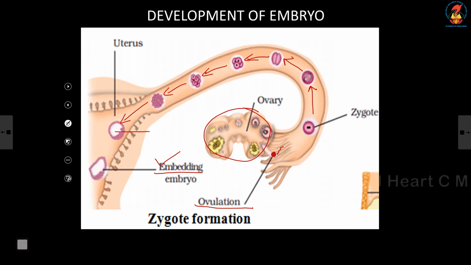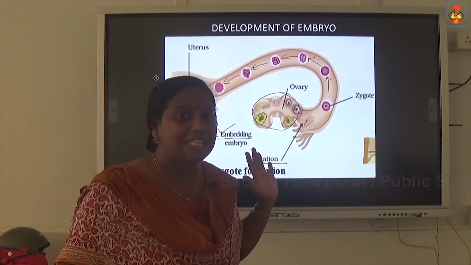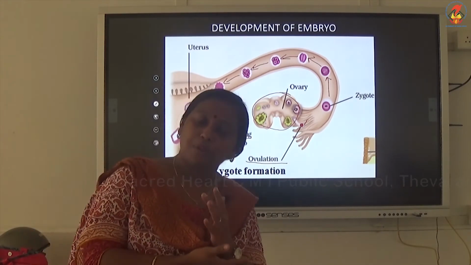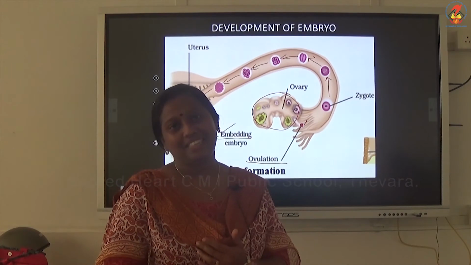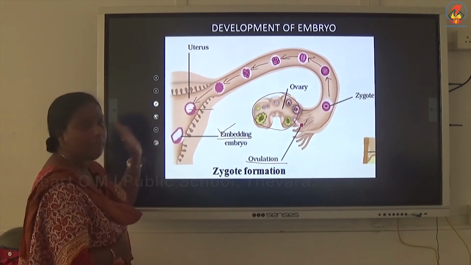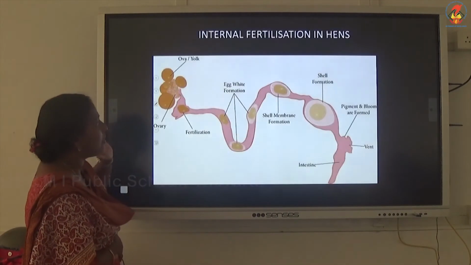So the embryo is getting embedded on the wall of the uterus. Now the embryo is very much safe. Again, what will happen to the embryo? You have already studied it in that flow chart. Continuous cell division will occur, and the embryo will develop into a fetus. So, is this clear, children? Understood how this development of the embryo occurs? With this diagram, is it okay for you?